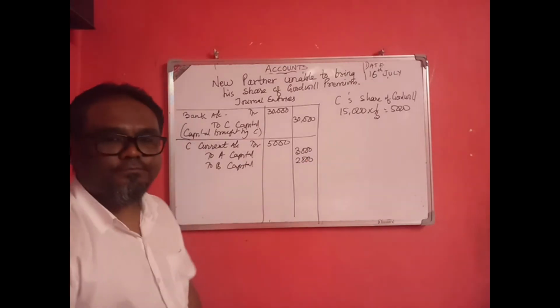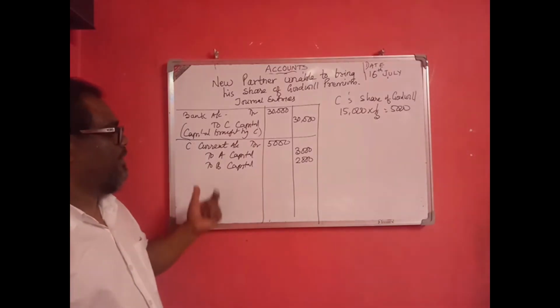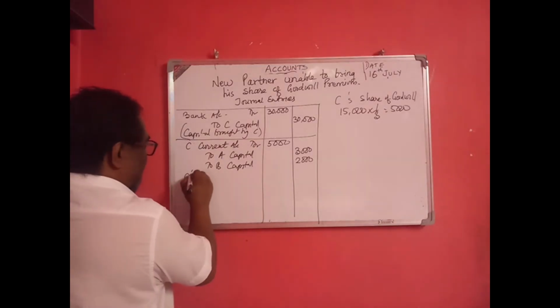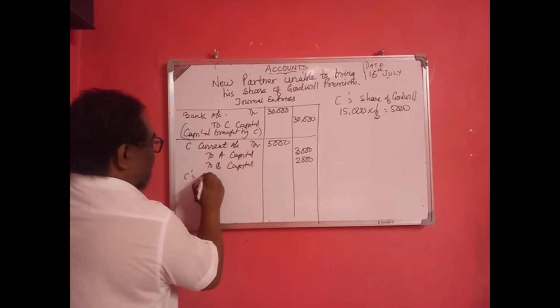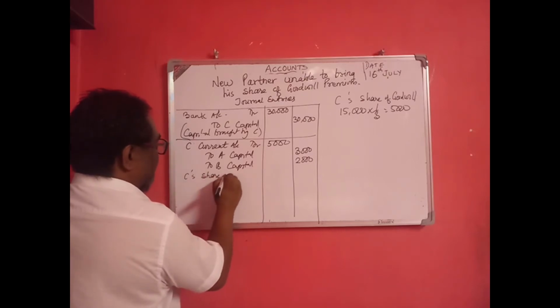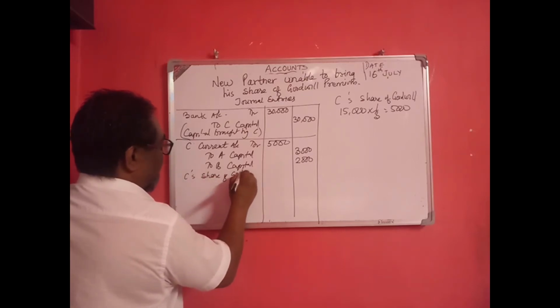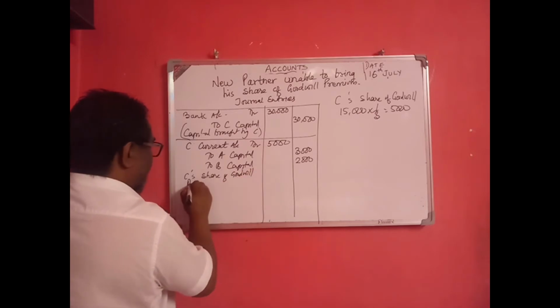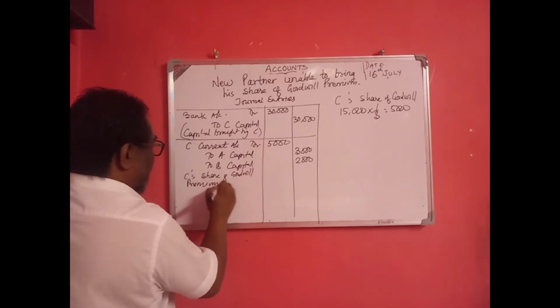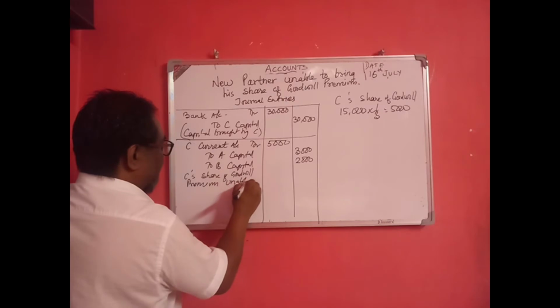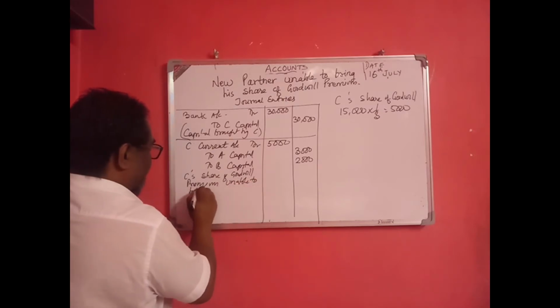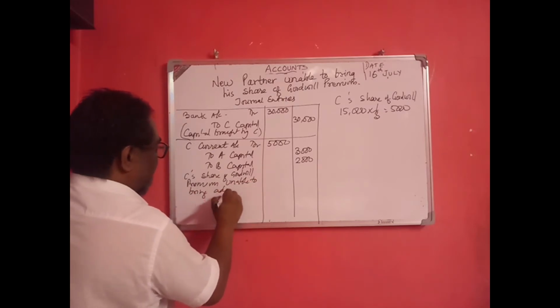So this is the entry: C's share of goodwill premium, unable to bring, adjusted.